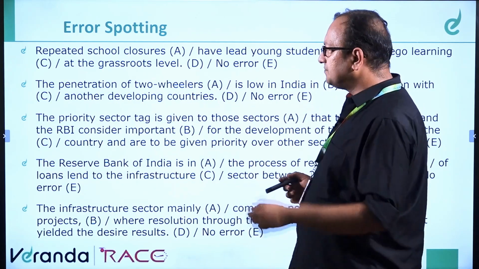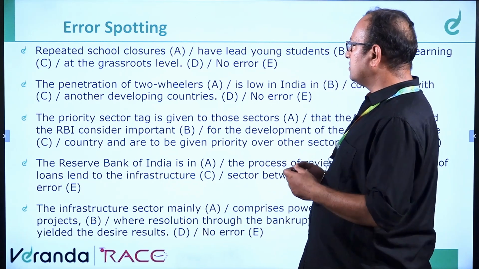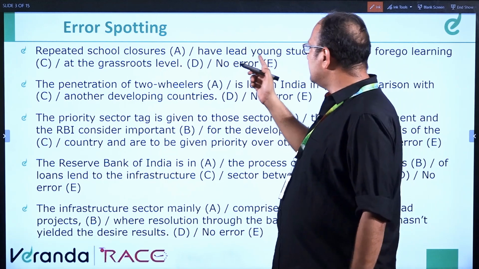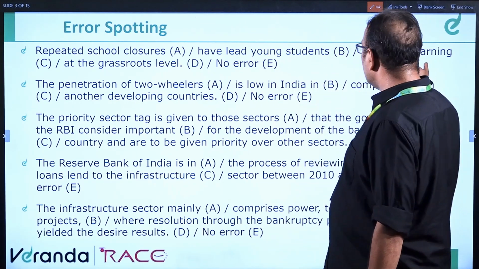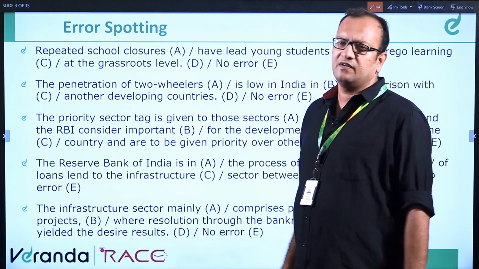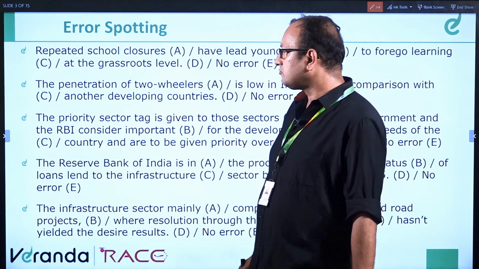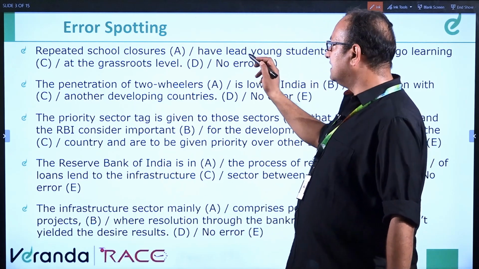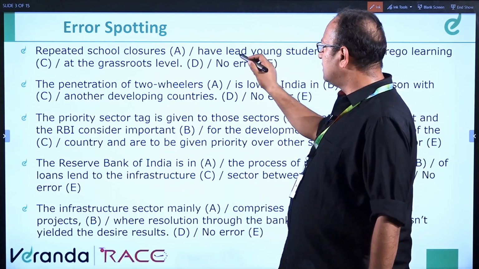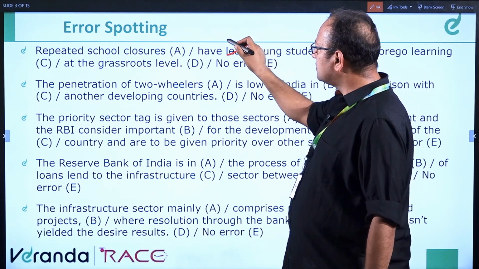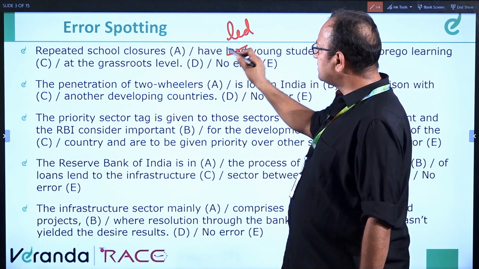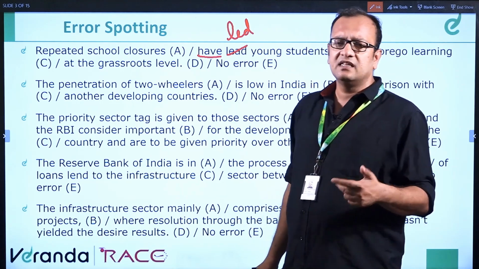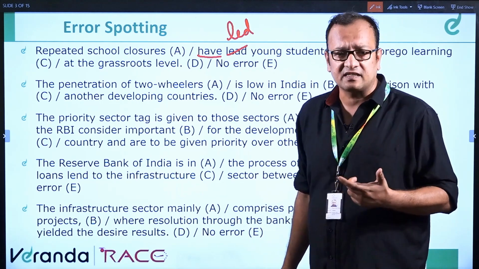First question: repeated school closures have led young students to forego learning at the grassroots level. The error lies in 'have led'. It should be LED, because the structure of present perfect is have plus V3.